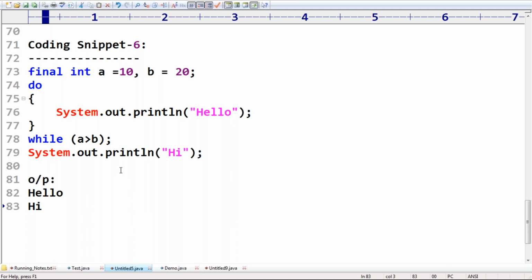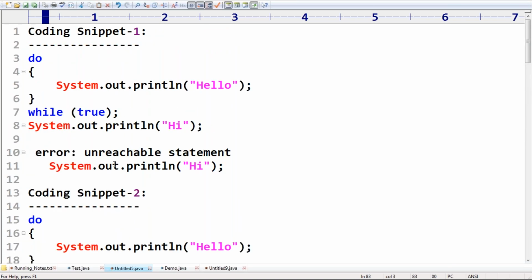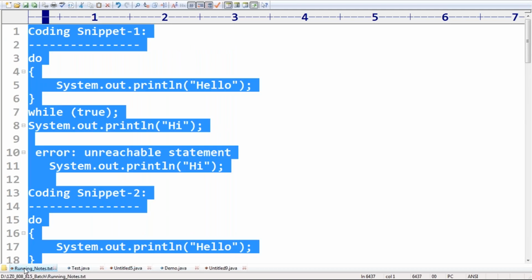It simply executes, but all the checking is taken care of by the compiler. That's why the compiler's job is more when compared with the JVM. All the things are clear, right? That's all. This is what you should be aware of.